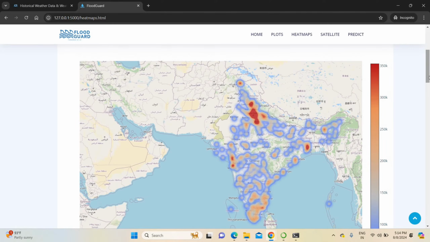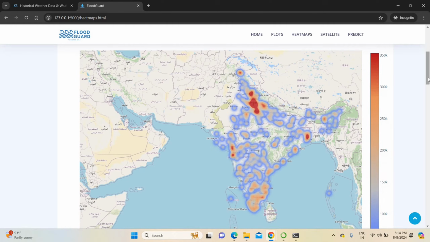Why? Because if the flood happens in forest places, there is no huge loss for a few months. But if the flood happens in a metro city, the loss ratio will be higher. The heat map will help us find out how much money loss will happen in terms of flood as well as rainfall.